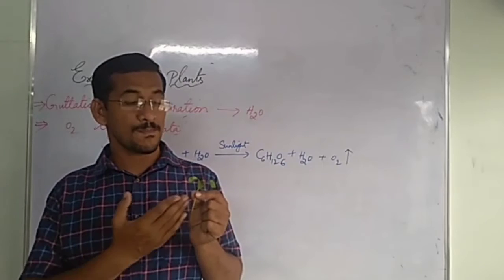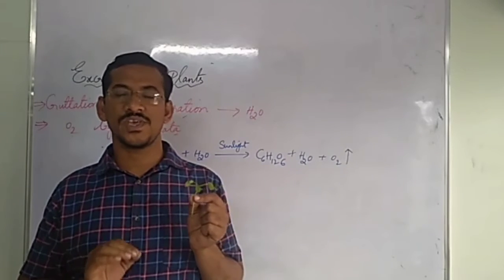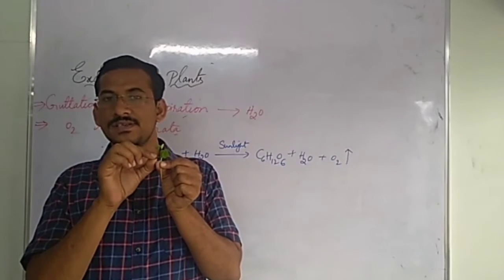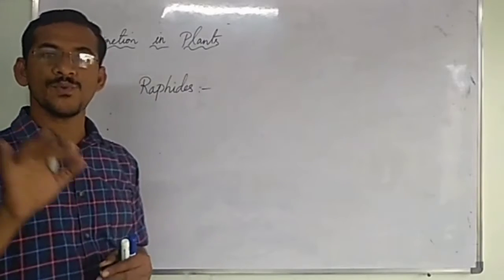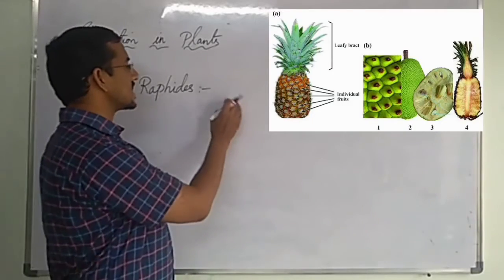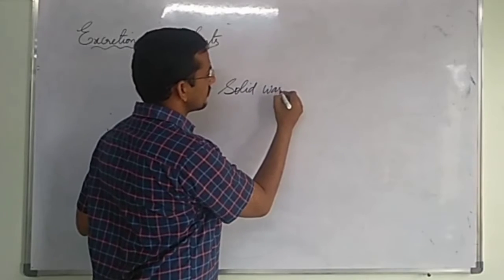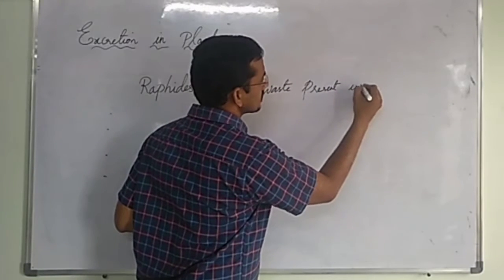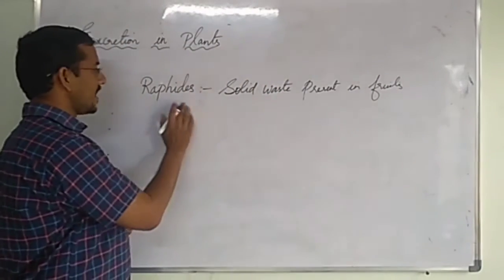But what about in plants? In plants, very less nitrogenous waste is generated. That's why they store it in leaves, in bark, in fruit. A solid waste which is present in fruits is called rhaphides.